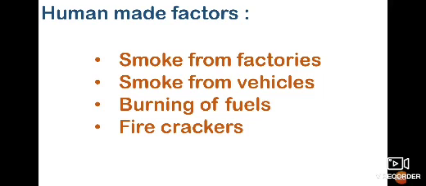Next, we are going to see the human-made factors. What are the main causes? We are going to see now. Number 1, smoke from factories, smoke from vehicles, burning of fuels and firecrackers. These are the main causes of air pollution. The human-made factors of air pollution are smoke from factories, smoke from vehicles, and burning of fuels and firecrackers.